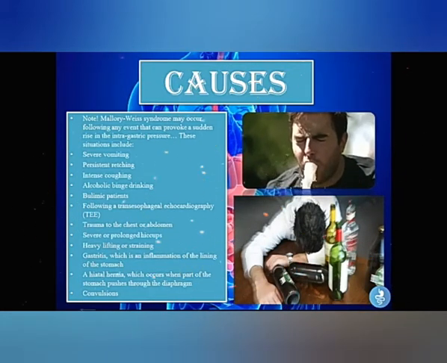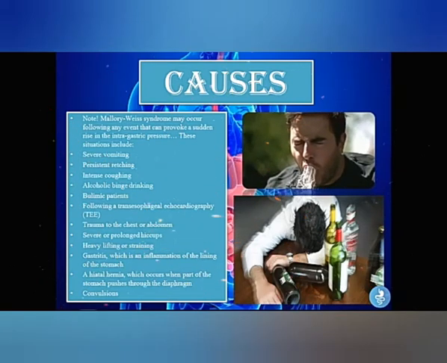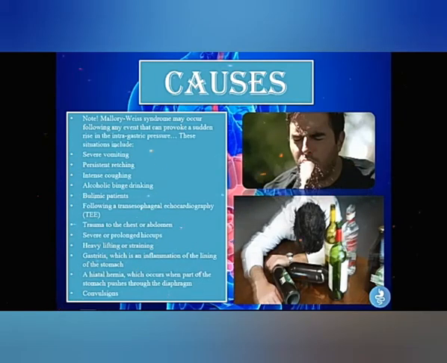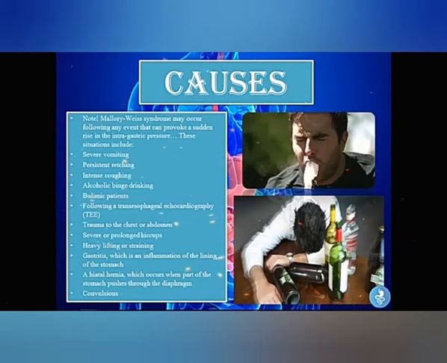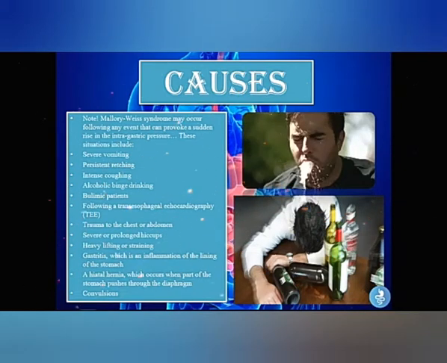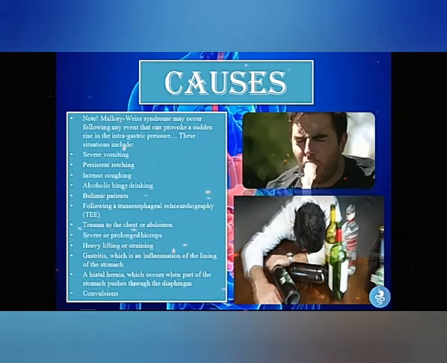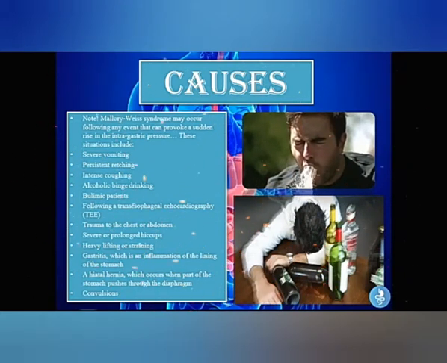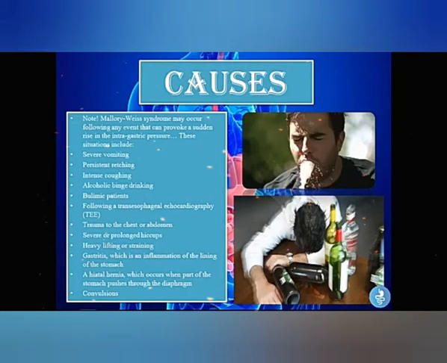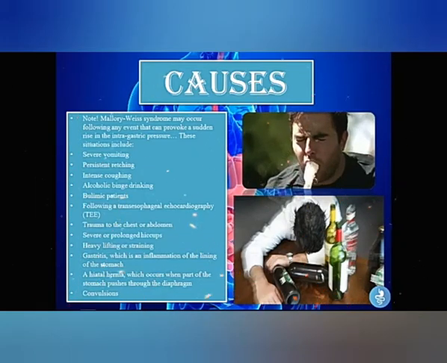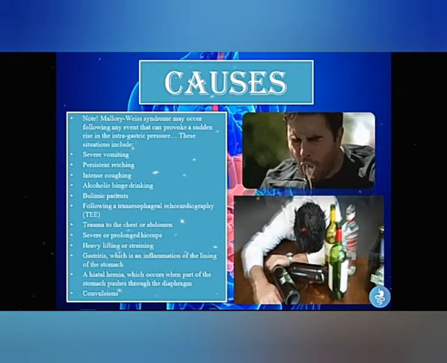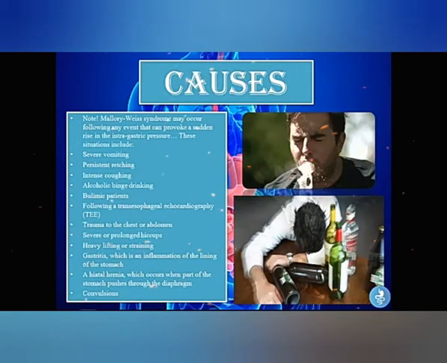Some of the situations that can provoke a sudden rise in intragastric pressure include severe vomiting, persistent retching, intense coughing, alcoholic binge drinking, bulimic patients, following a transesophageal echocardiography procedure, trauma to the chest or the abdomen, severe or prolonged hiccups, heavy lifting or straining, gastritis, which is the inflammation of the lining of the stomach, a hiatal hernia, which can cause part of the stomach to push through the diaphragm, and convulsions.